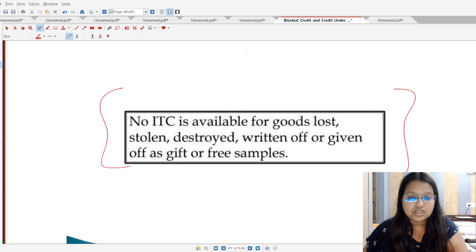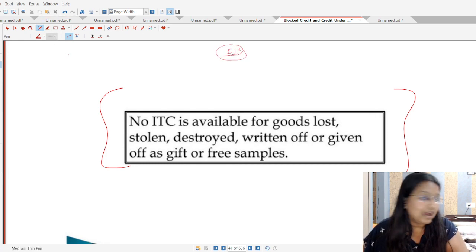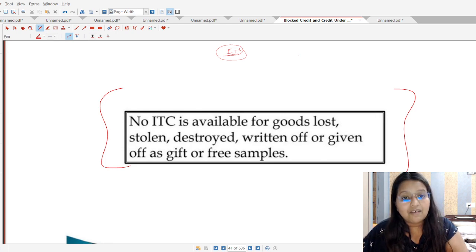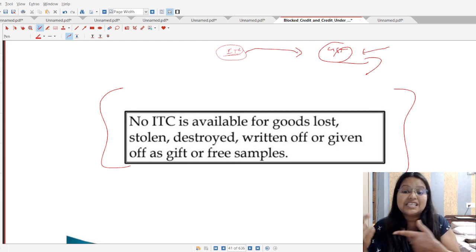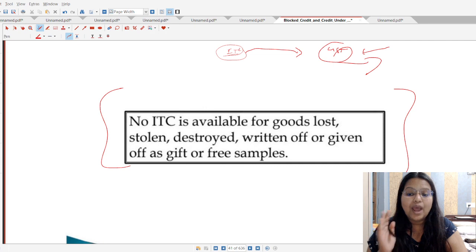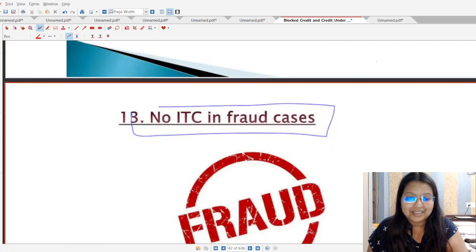But what is happening here, students? The ITC is basically available in the cases when the government knows that they are supplying these things to other persons and they will charge the GST and we will get that GST. So okay, that will be set off. But in these cases, no GST shall be taken because it is supplied free of cost. So in that case, no ITC can be availed by the person.